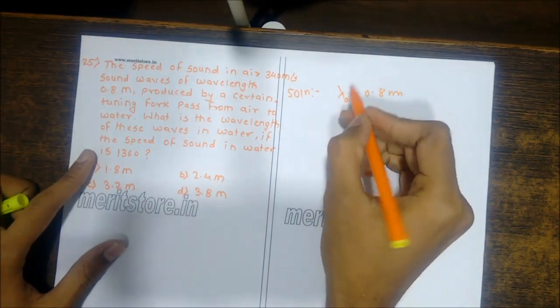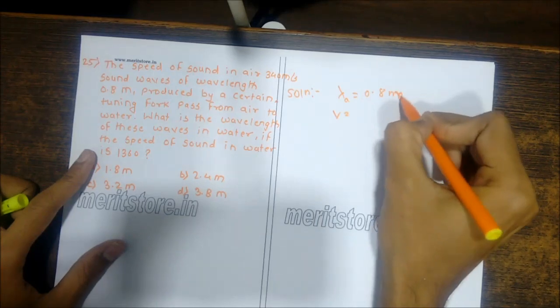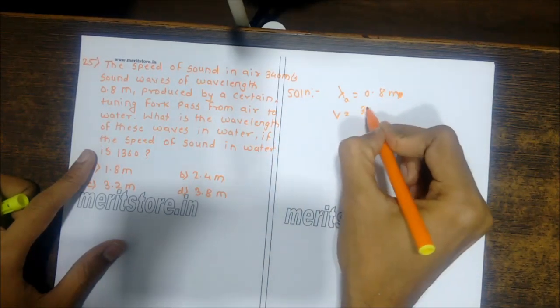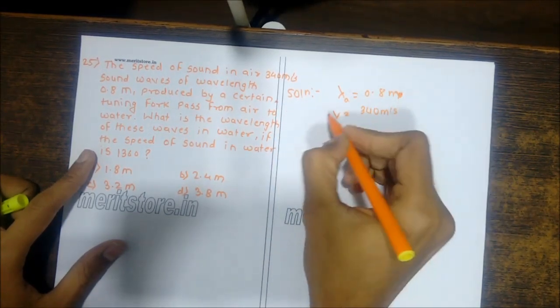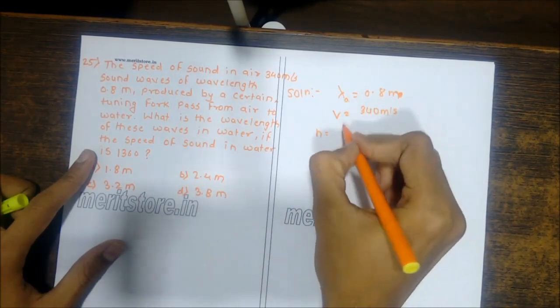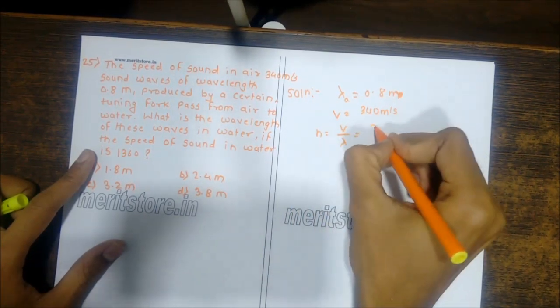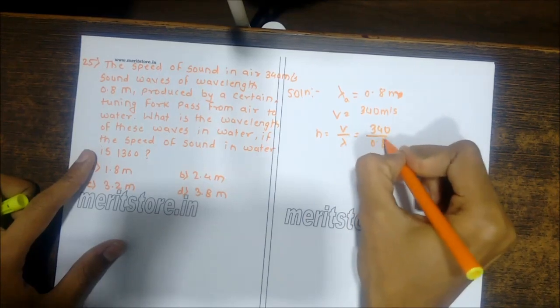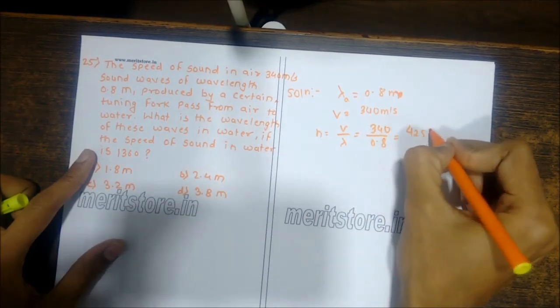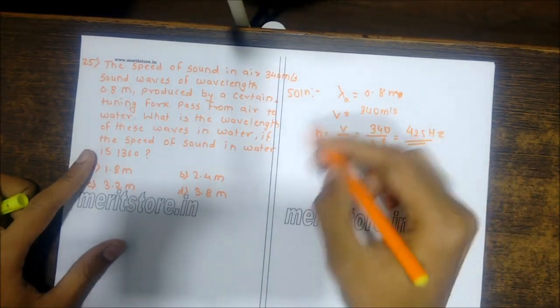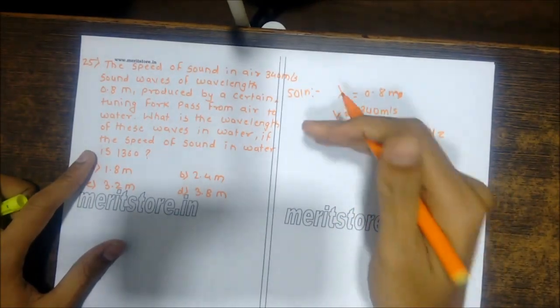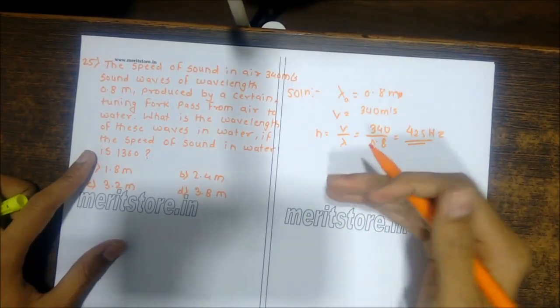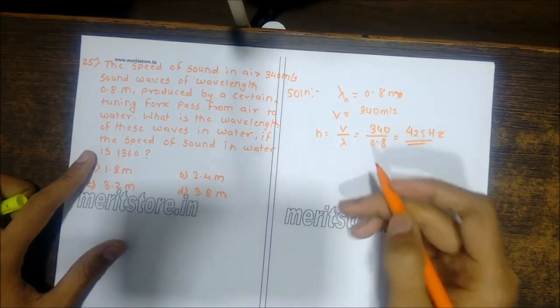The velocity in air is 340 meters per second. So we will find the frequency, that is frequency is equal to velocity upon lambda, that is 340 upon 0.8. The value is 425 hertz, which is the frequency of the wave in air. Now the frequency of the wave in air and in water will be the same. The frequency will not change for the sound.